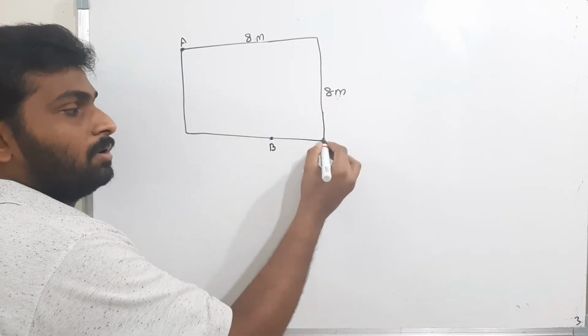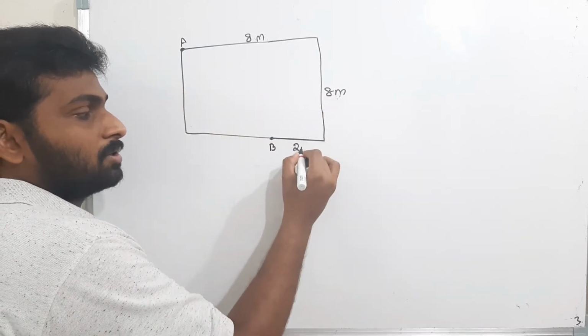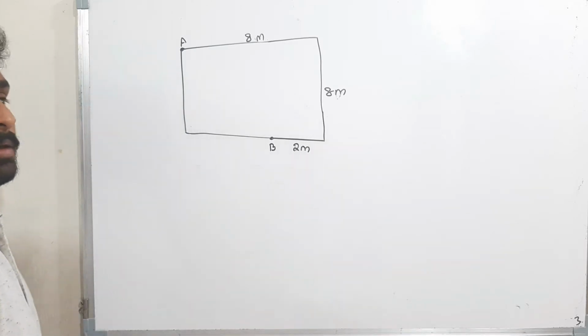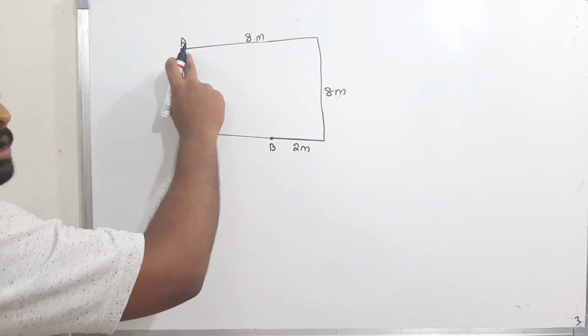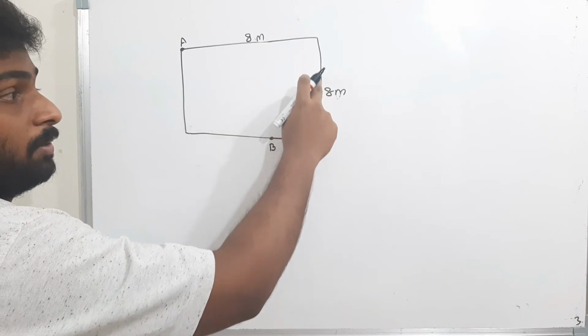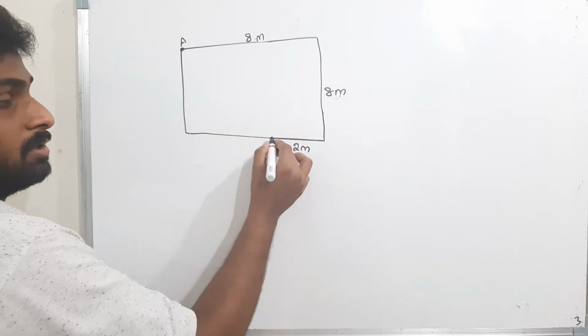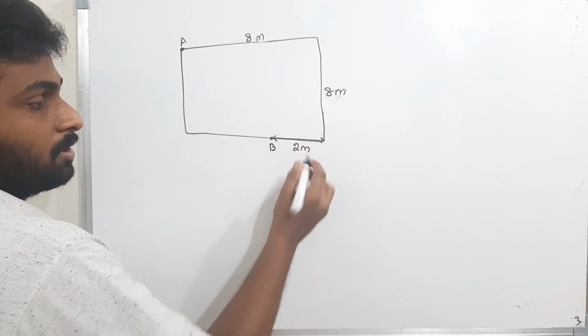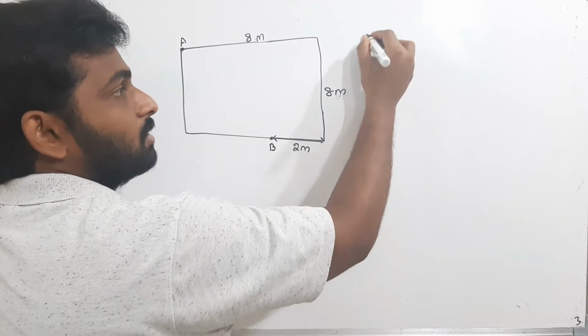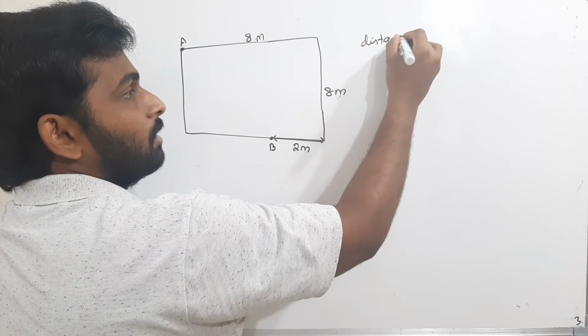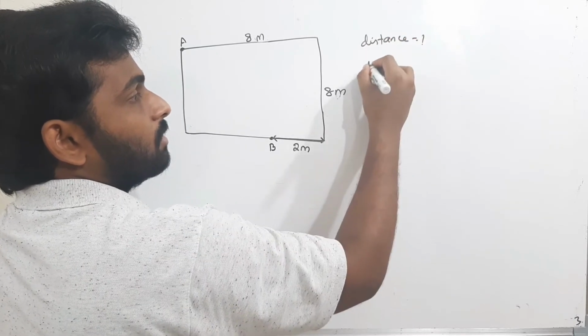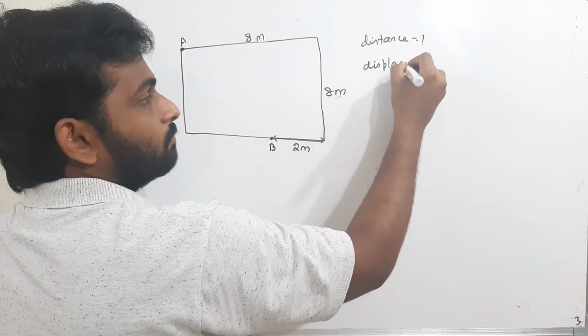Now, this length is nothing but 2 meters. The body started at point A and the body started to move along the perimeter of the square and it stopped at point B. And now this length is 2 meters. Now they told to find the distance traveled by the body and what's the displacement traveled by the body.